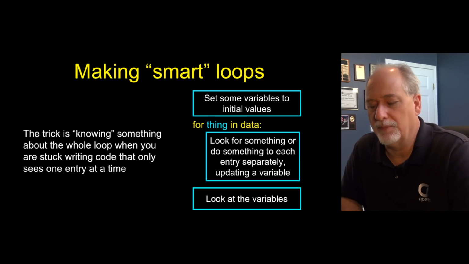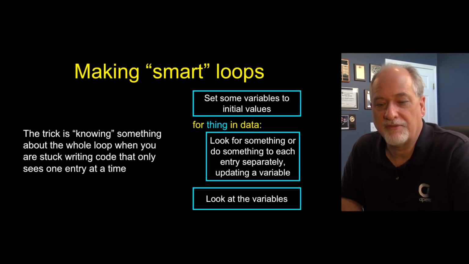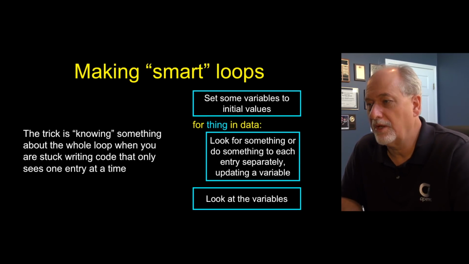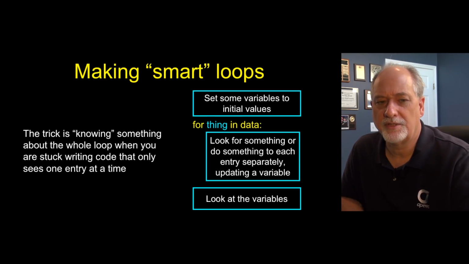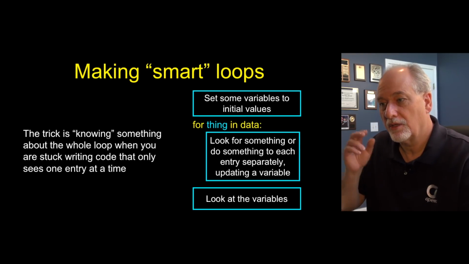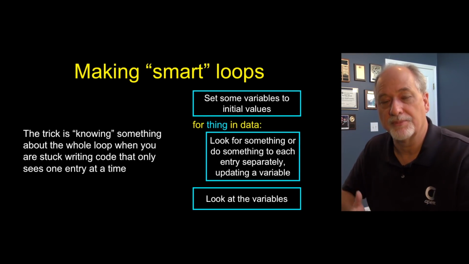We want to solve a problem with a loop. Often we have a set of things, whether it's lines or strings or characters or numbers, and we're looking for something like the largest or the smallest, or we want to add them up. We can't just say add them up. We have to go through each one and do something to each one and somehow achieve adding them up.